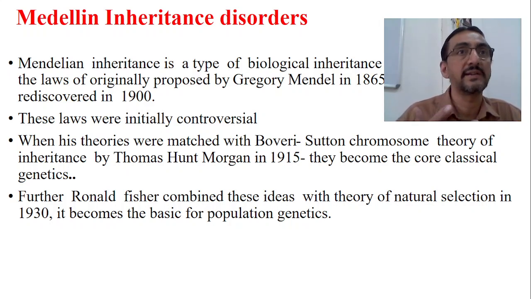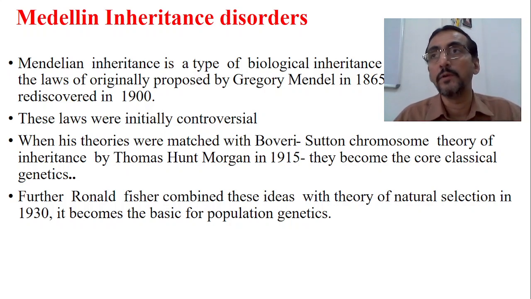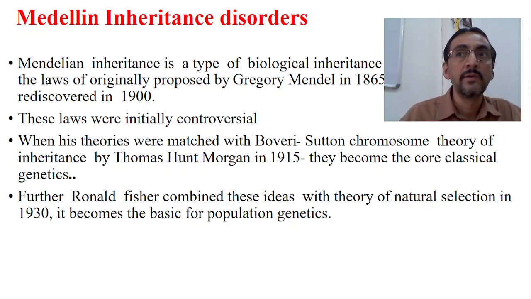Thereafter, the development of genetics starts, and a lot of work has been done. Further, Ronald Fisher combined these ideas with the theory of natural selection in 1930, and it became the basis for population genetics. So this is how things went on. This is another basic class related to Mendelian inheritance. In the next class, we will see what exactly Mendelian inheritance is and what single gene disorders mean.